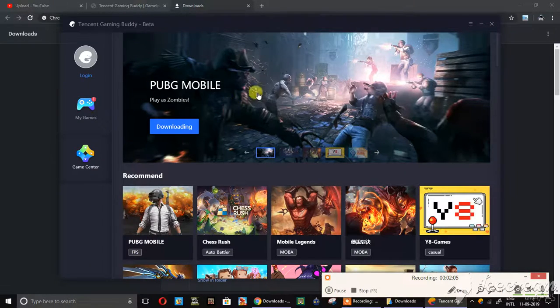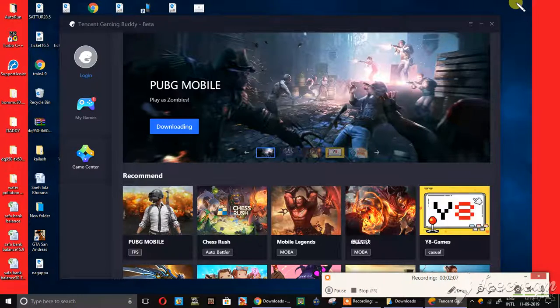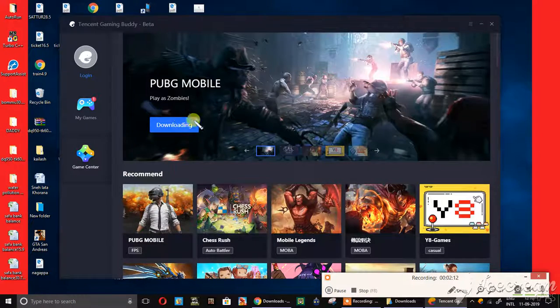Okay friends, this is the interface of this one. Now it started to open. This is the interface of this Tencent emulator. Now you click gaming center. In that one you click this PUBG Mobile.